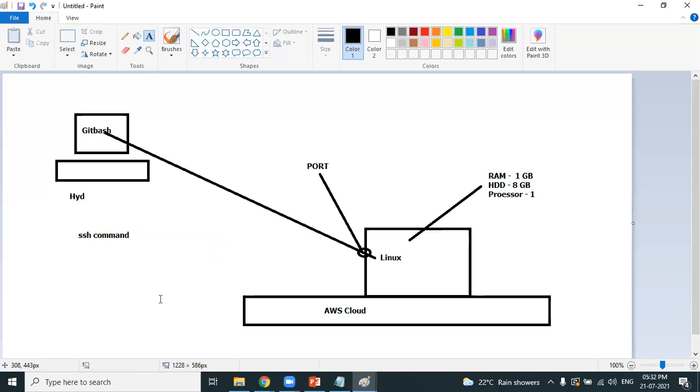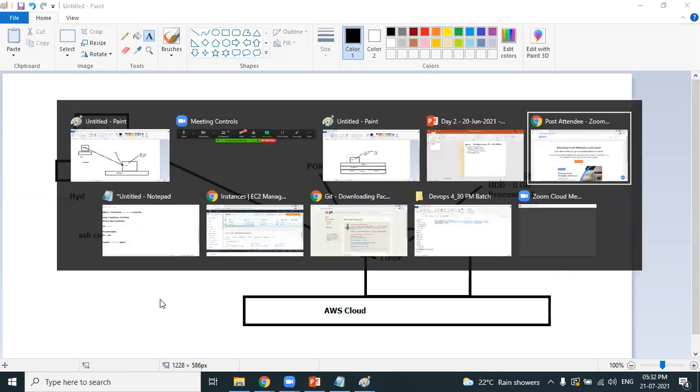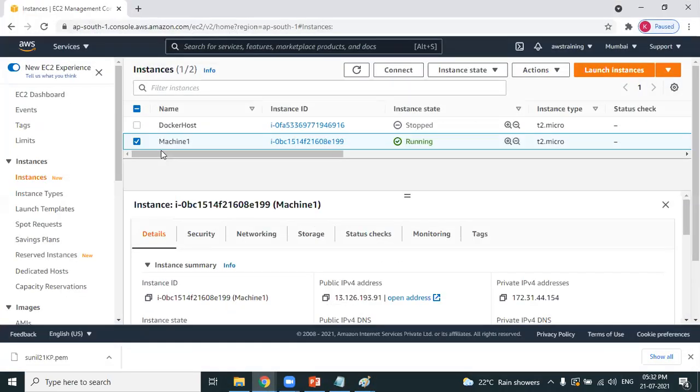So how to write an SSH command? You don't need to write the SSH command. AWS provides you the SSH command. Look at this. Select the machine which you want to connect. I want to connect to this machine one which I just now created. Select the machine, click on connect.